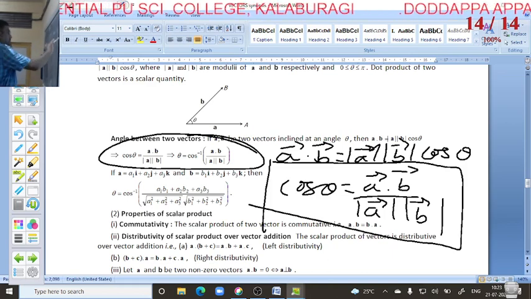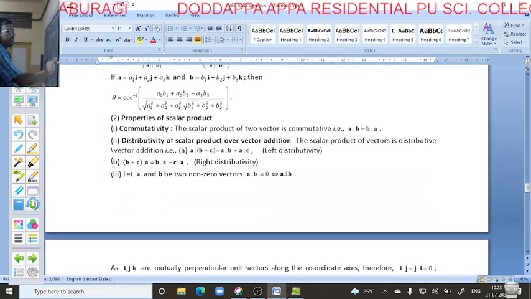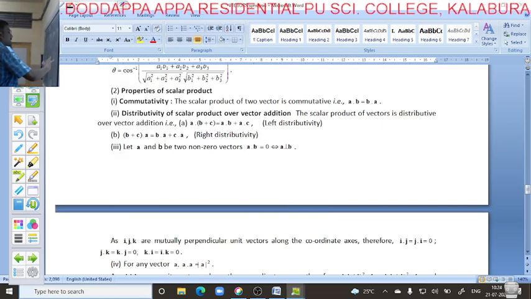Next, these are the properties. Here are some very important properties of scalar and dot product.